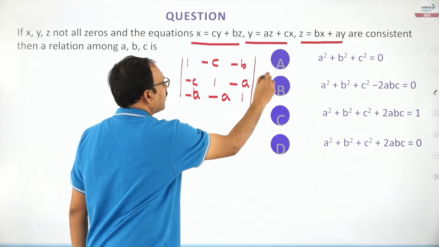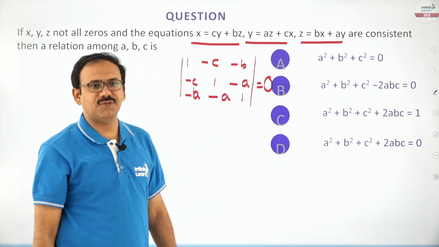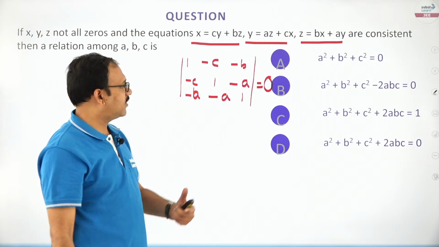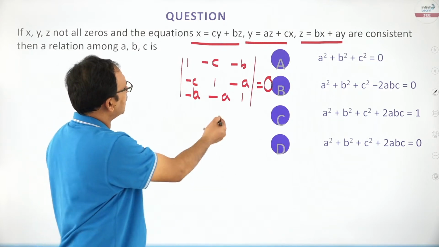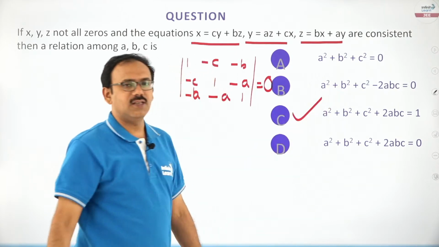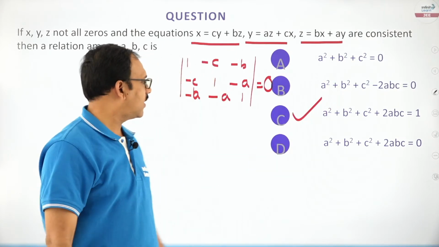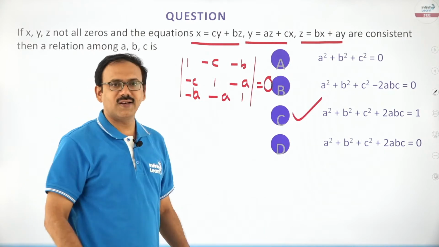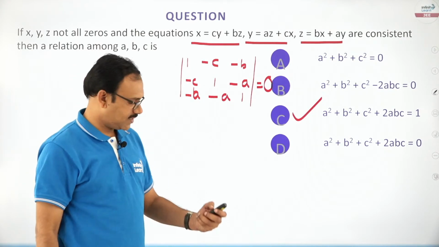So you just apply this determinant equal to 0. That is all, dear friends. With this you just expand a 3 by 3 determinant, you will get option C, a square plus b square plus c square plus 2abc is equal to 1. That is all, my dear friends.